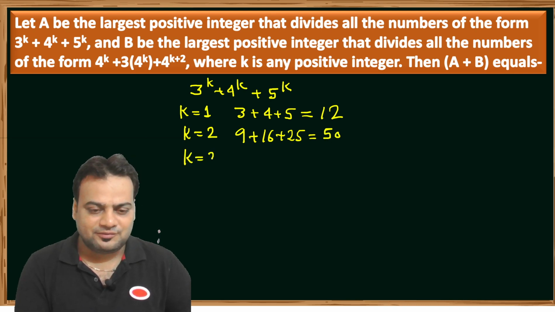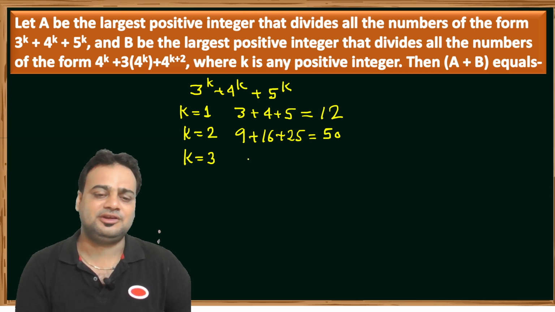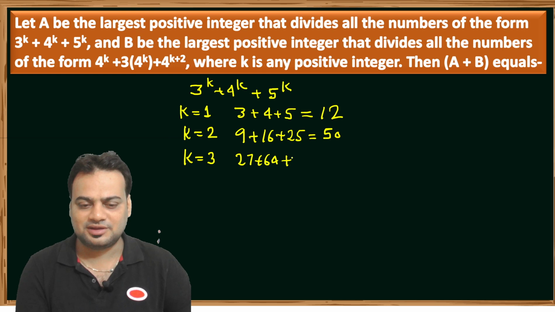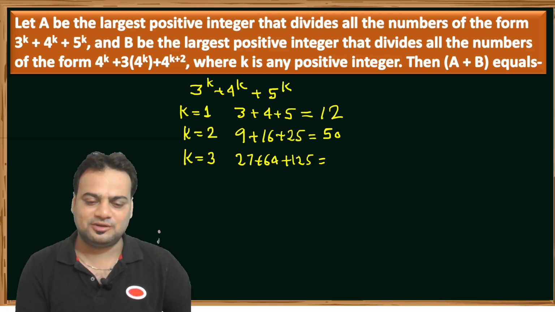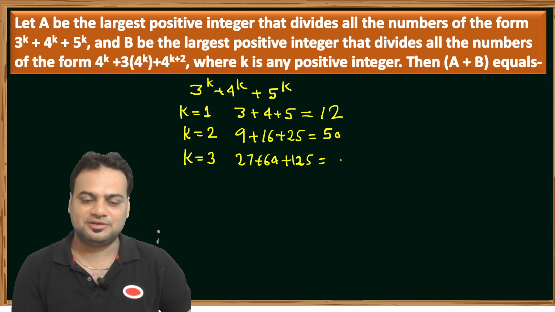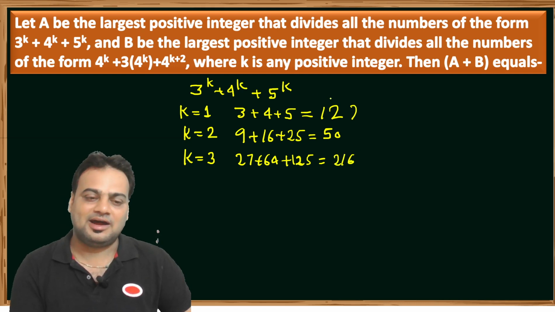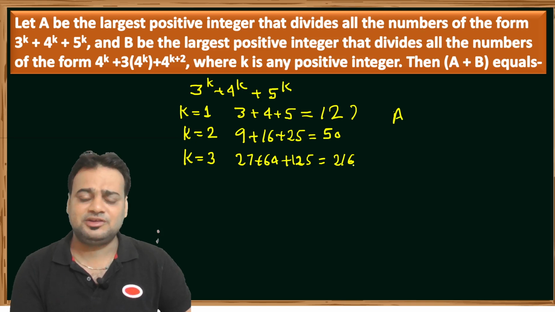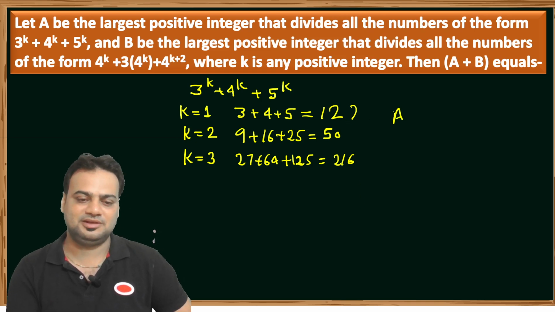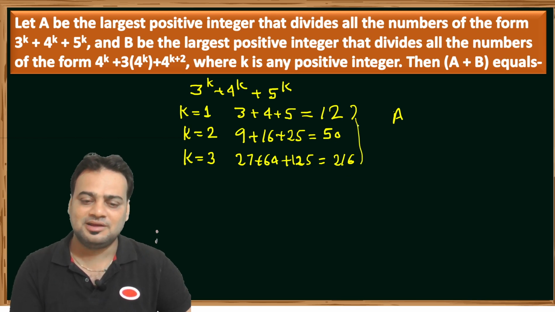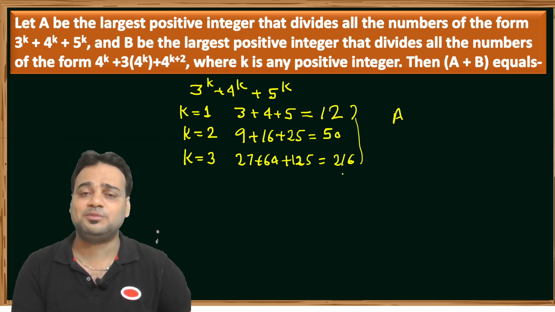If we put k equal to 3, then 3 cubed is 27, 4 cubed is 64, and 5 cubed is 125, so the total is 216. A is the largest number which can divide these numbers 12, 50, 216, so it is the HCF of 12, 50, 216 and so on.